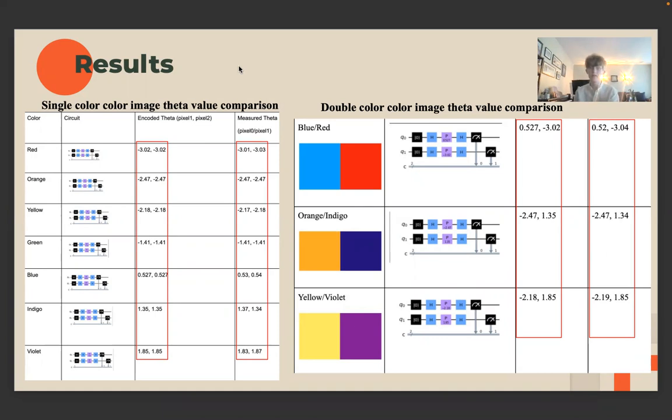The next result is the double color image theta value comparison, in which each side of the image is a different color. First off, you can see that theta values can be used to determine the differences in colors, as well as the fact that both datasets, the encoded and measured theta, are very close to each other with, again, about a 0.3% error, meaning that encoding color on a quantum computer is highly efficient.